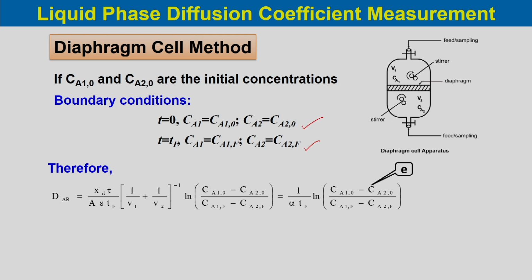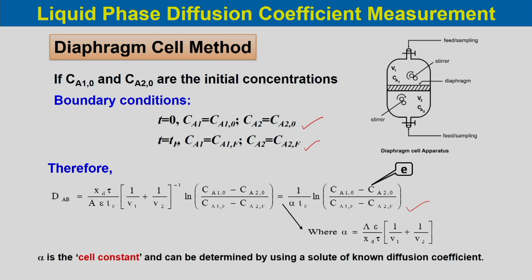So, we can simplify this as equal to 1 by alpha tf, ln of (CA1 naught minus CA2 naught) divided by (CA1f minus CA2f). So, this is the final equation where alpha is equal to A epsilon divided by xd tau into (1 by V1 plus 1 by V2). So, alpha is the cell constant and can be determined by using a solute of known diffusion coefficient.